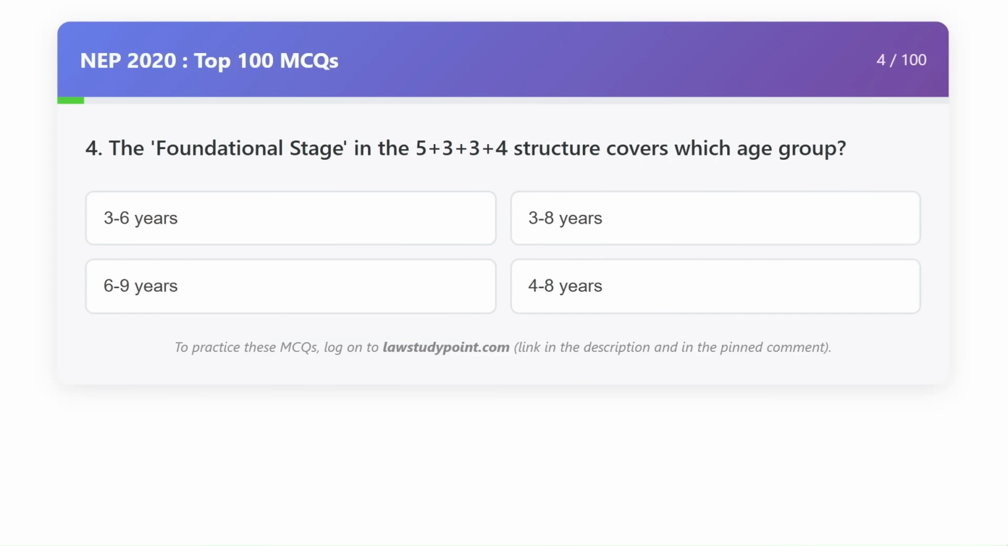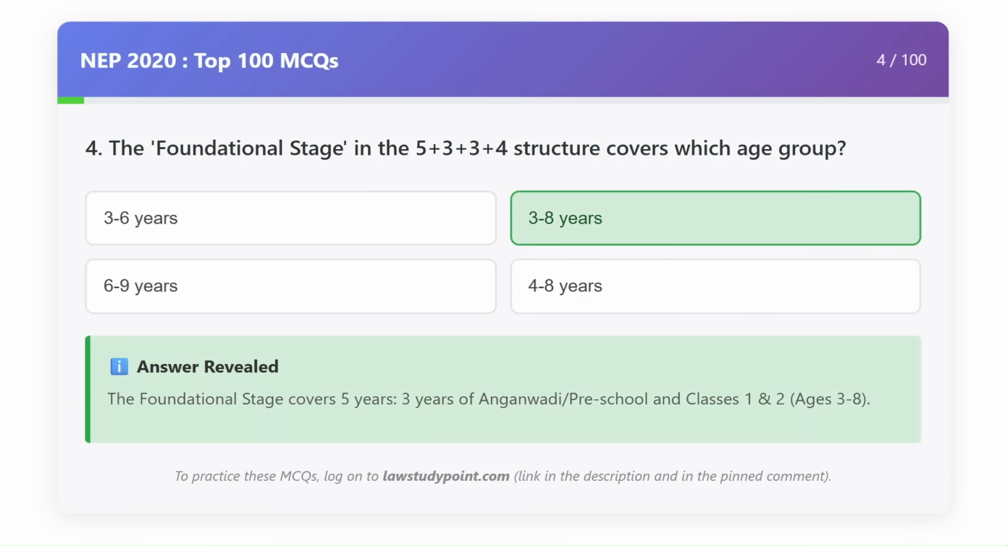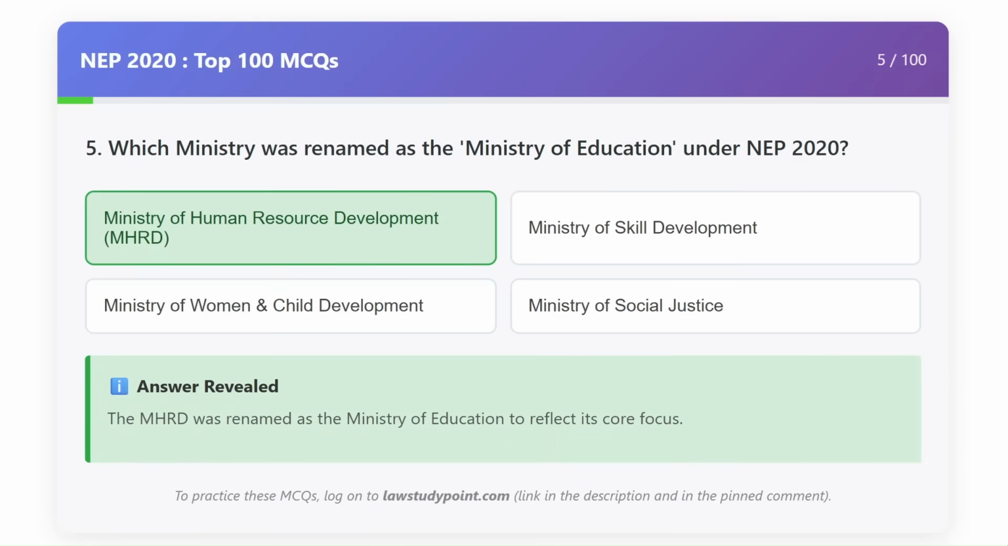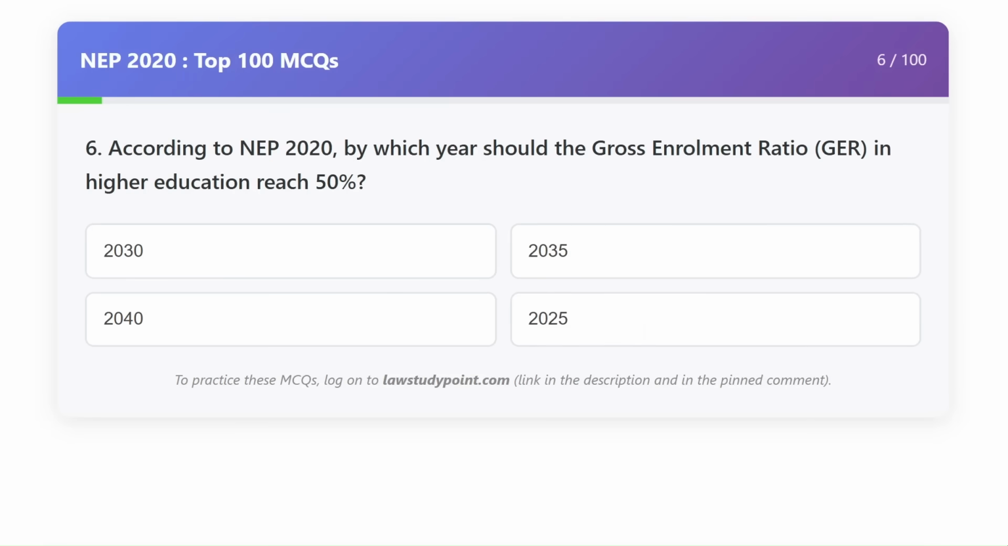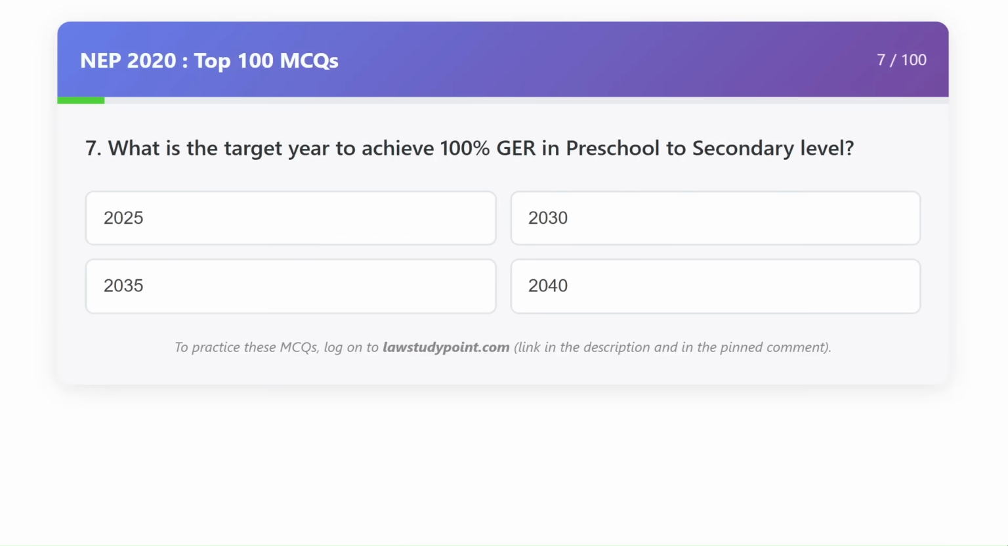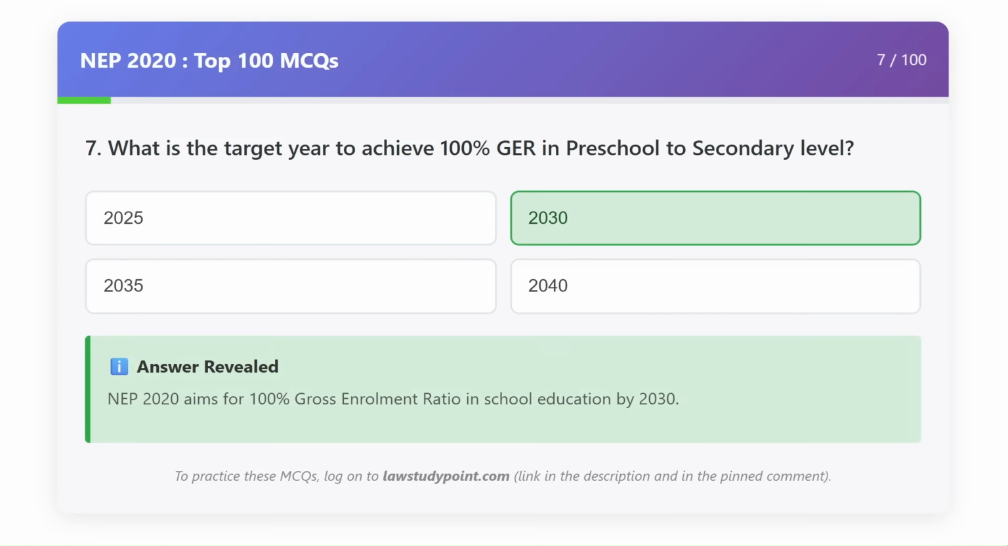The foundational stage in the 5+3+3+4 structure covers which age group? 3 to 8 years. Which ministry was renamed as the Ministry of Education under NEP 2020? Ministry of Human Resource Development. According to NEP 2020, by which year should the gross enrollment ratio in higher education reach 50%? 2035. What is the target year to achieve 100% GER in preschool to secondary level? 2030.